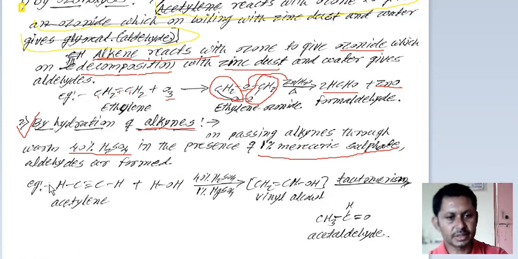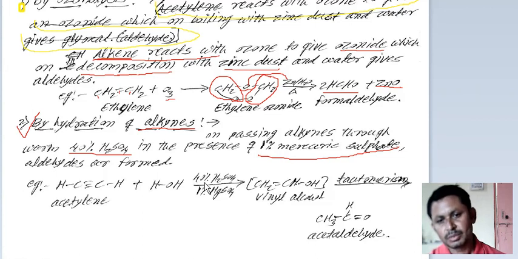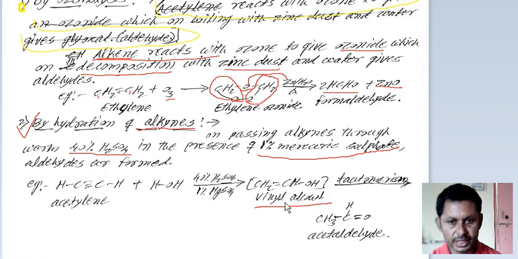See here, there is one example, acetylene, HC≡CH plus H2O in the presence of 40% H2SO4 and 1% mercury sulfate. We get an intermediate product, vinyl alcohol, by addition of the H2O molecule to acetylene.